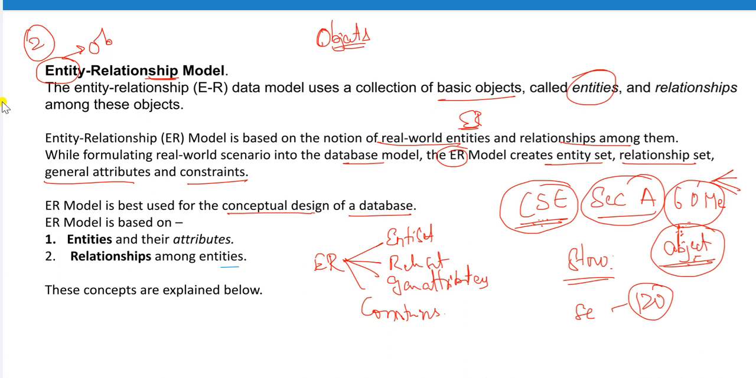Option A, relational model. Option B, entity relation model. Option C, object oriented model. Option D, the semantic model. So the answer is the ER model, which is best used for the conceptual designing of the database.